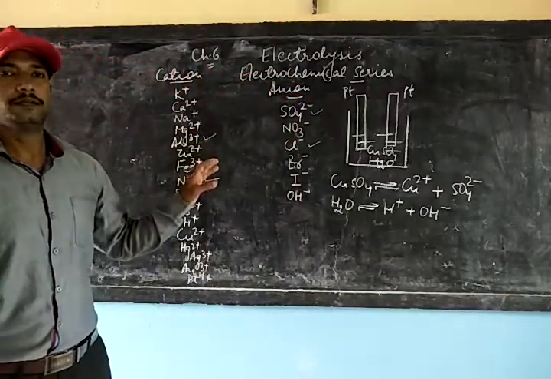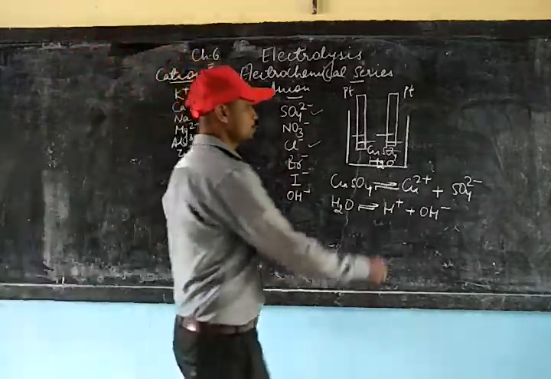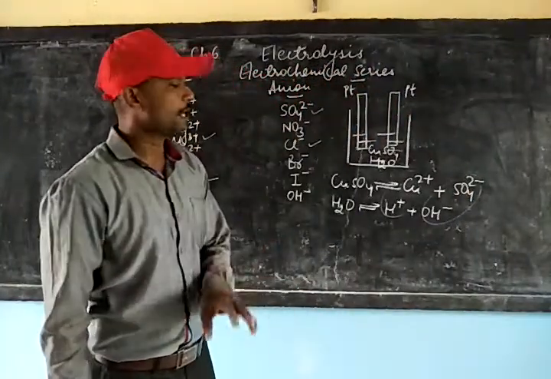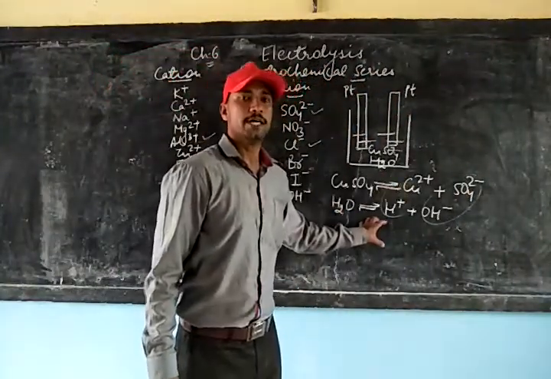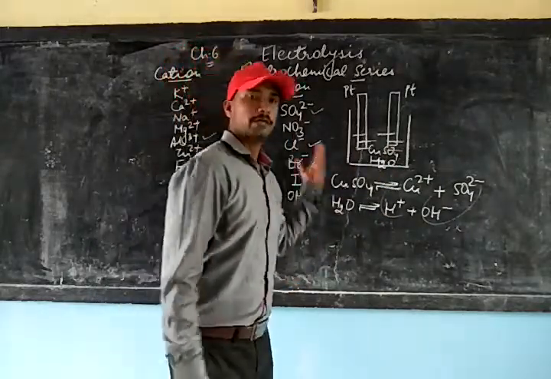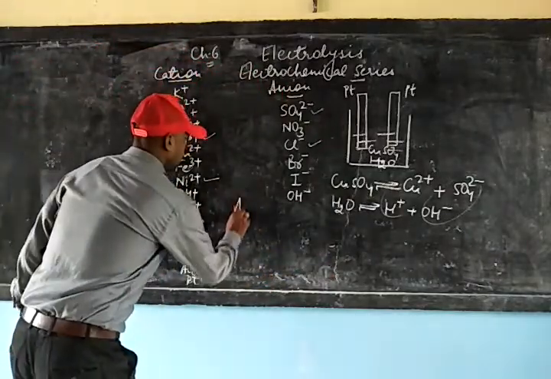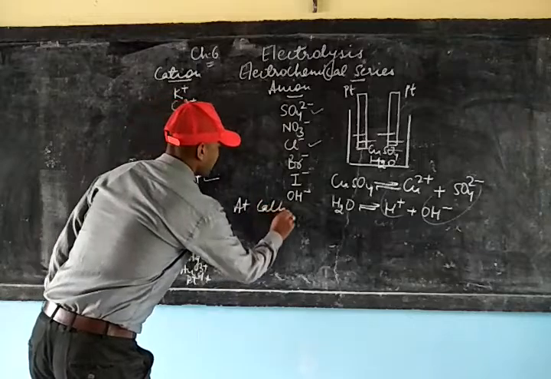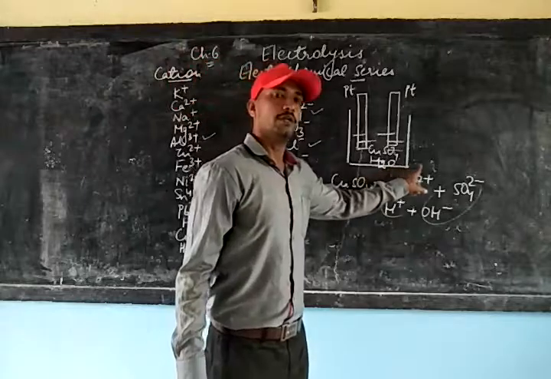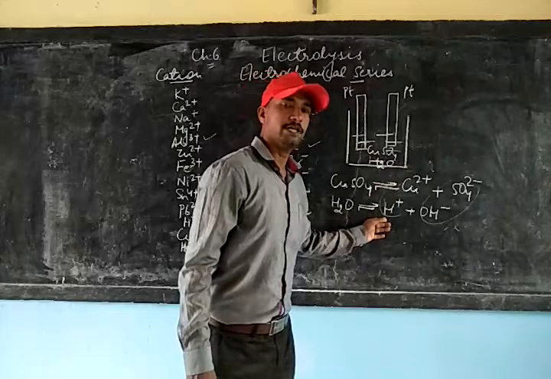Now you see that the solution contains two cations and two anions, and we know that cations are positively charged, so they will be discharged at the cathode. Let us say at cathode, discharging will be for the positively charged ions, since both are positively charged.